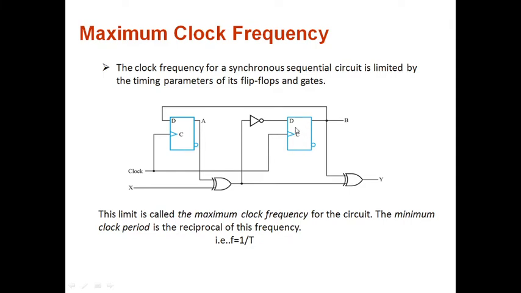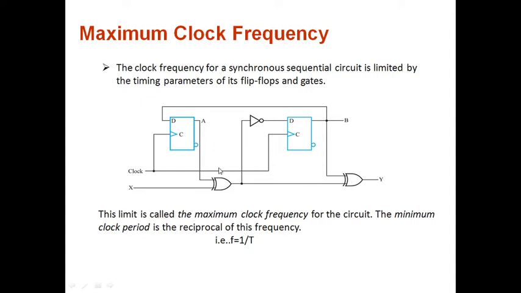That means they cannot give us faithful results. If the clock frequency is above this maximum clock frequency F max, these two flip-flops would be unable to respond quickly, and their operation will not be reliable.